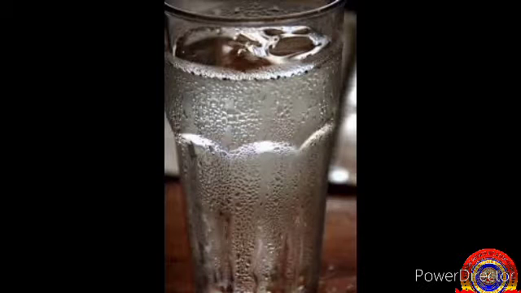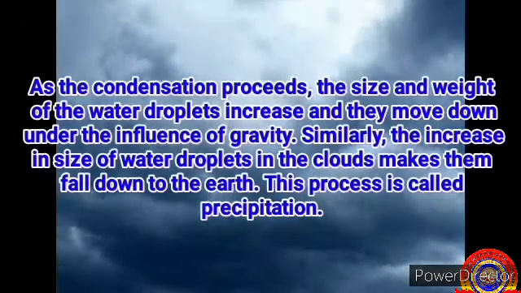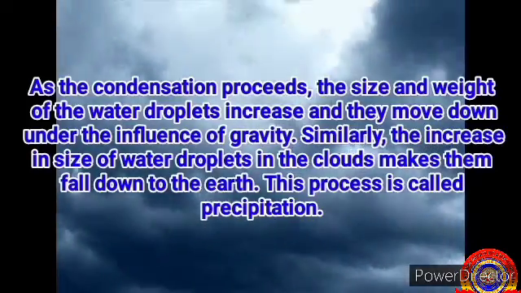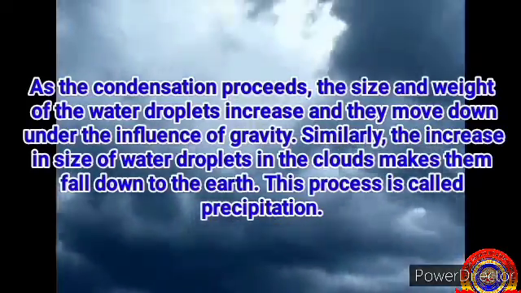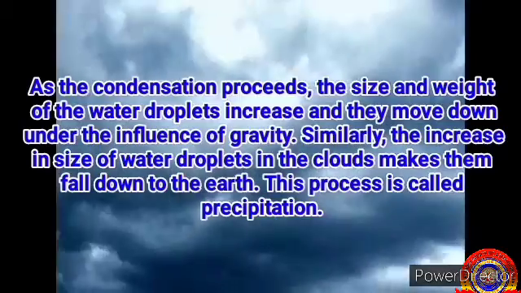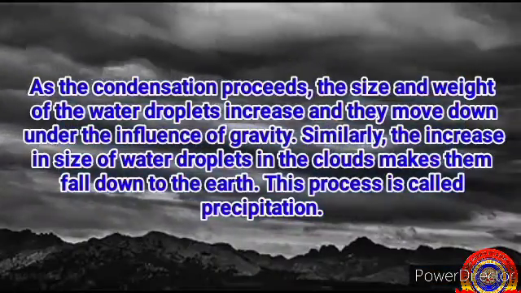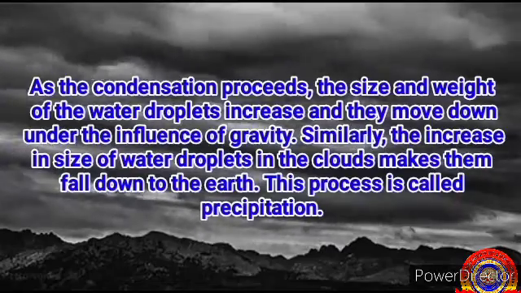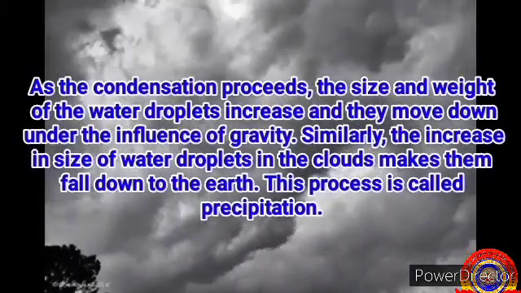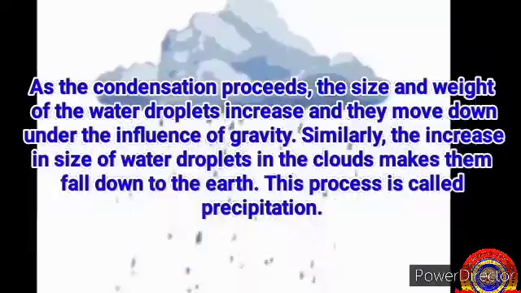You have observed the increase in size and the downward movement of water droplets on the surface of the ice-filled cup. As the condensation proceeds, the size and weight of the water droplets increase and they move down under the influence of gravity. Similarly, the increase in size of water droplets in the cloud makes them fall down to the earth.